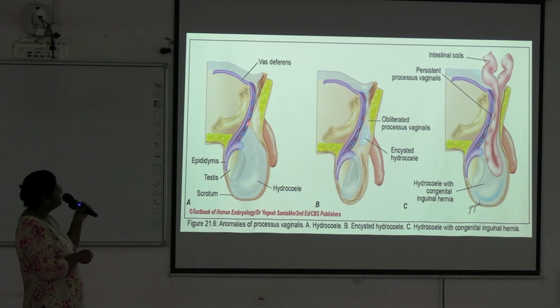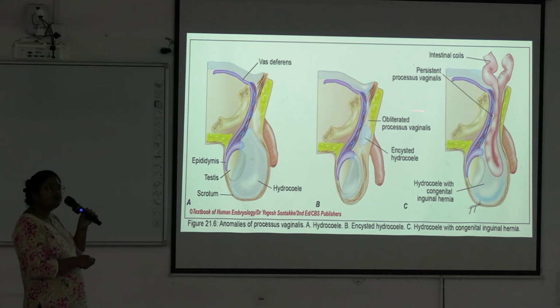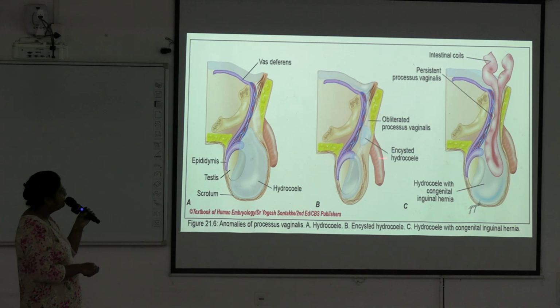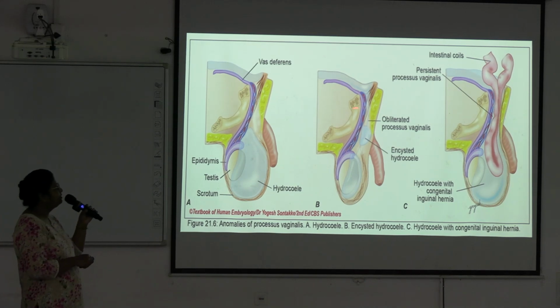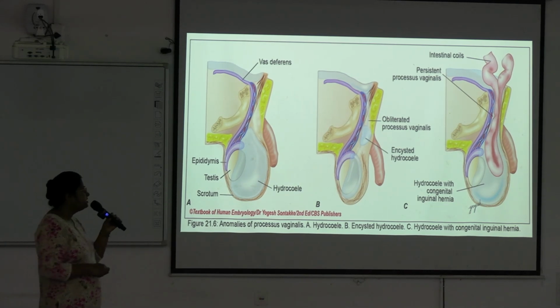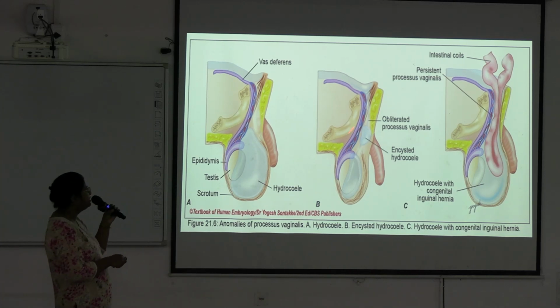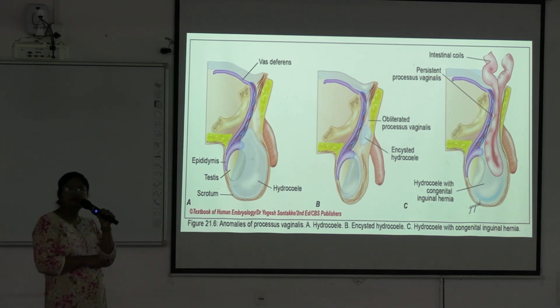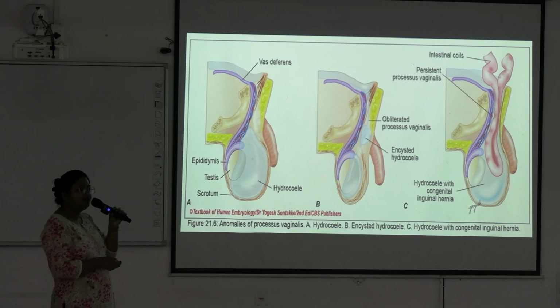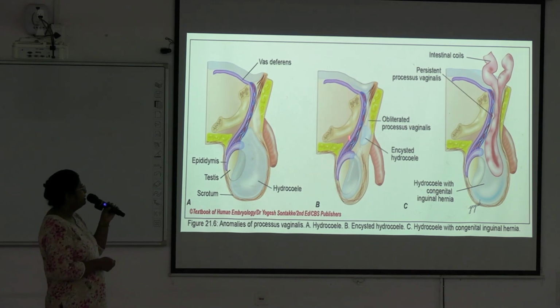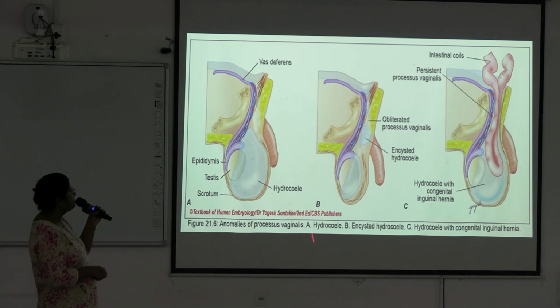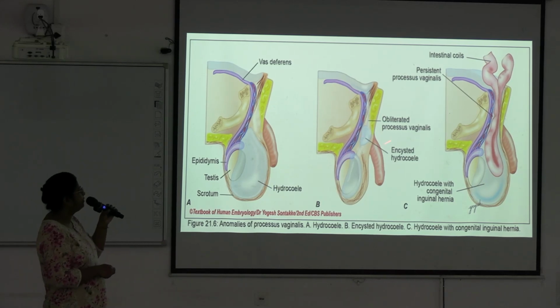So this part obliterates, but in this case some part remains unobliterated, and here fluid accumulation occurs and it will form encysted hydrocele of the cord. Because it is lying along with the spermatic cord structures, the vas deferens, pampiniform plexus of veins, other nerves and arteries are present along with the spermatic cord. So this is known as encysted hydrocele of the cord.